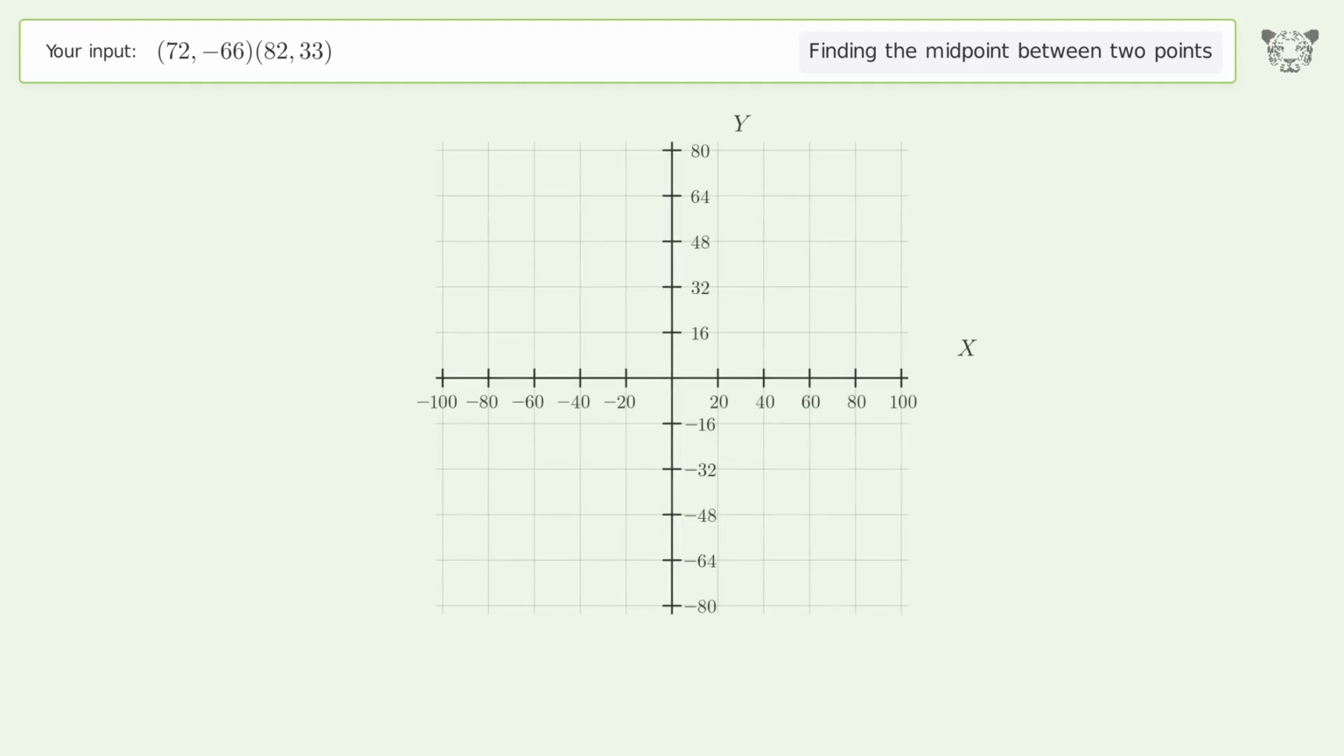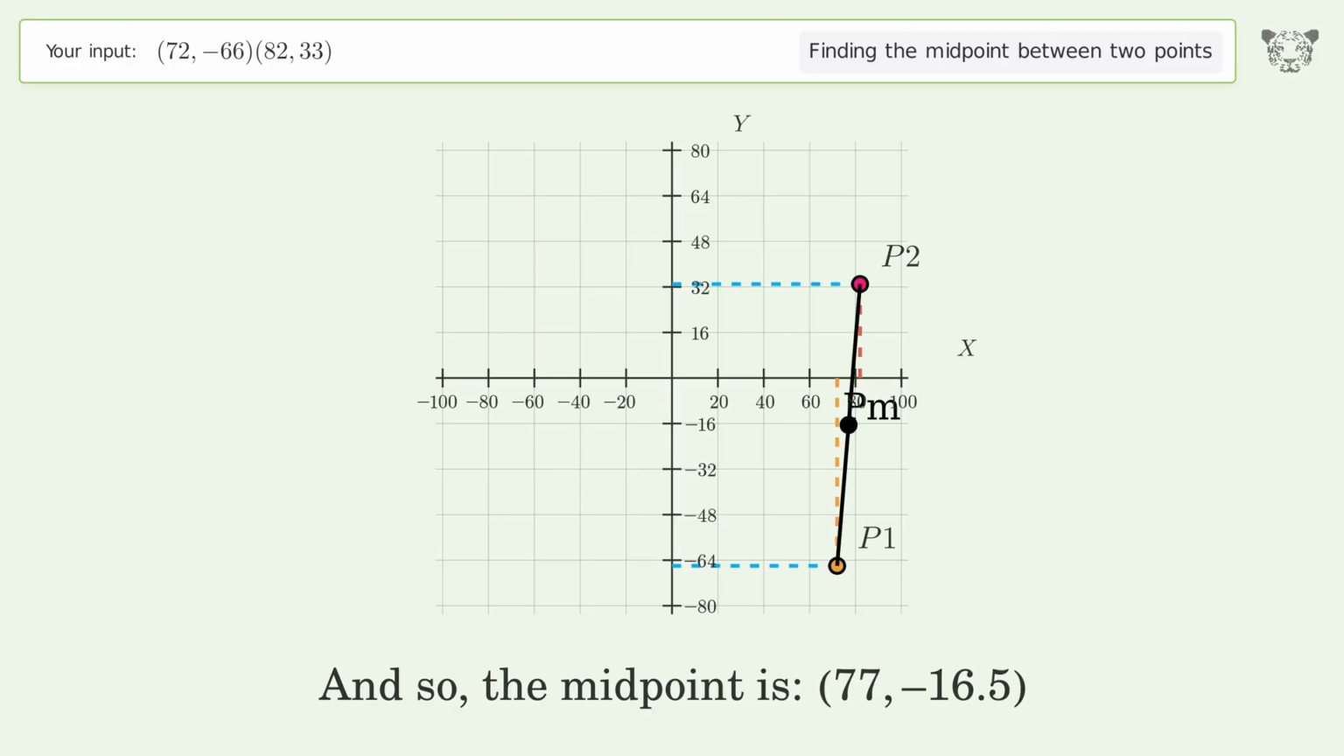And so, the midpoint is 77, negative 16.5.